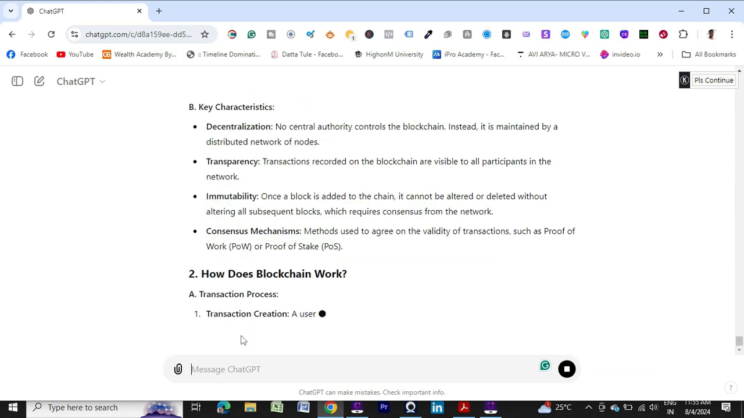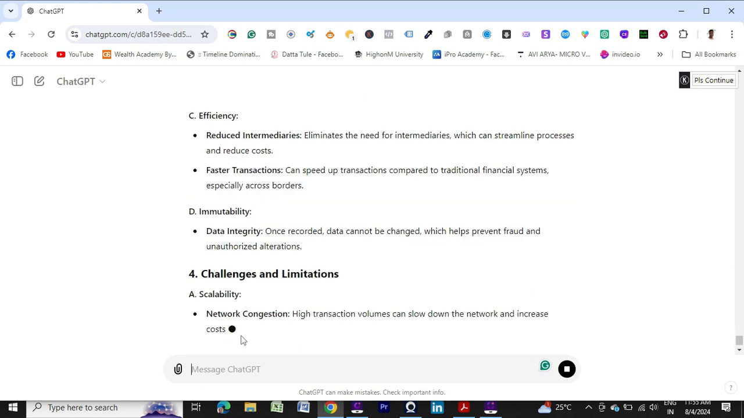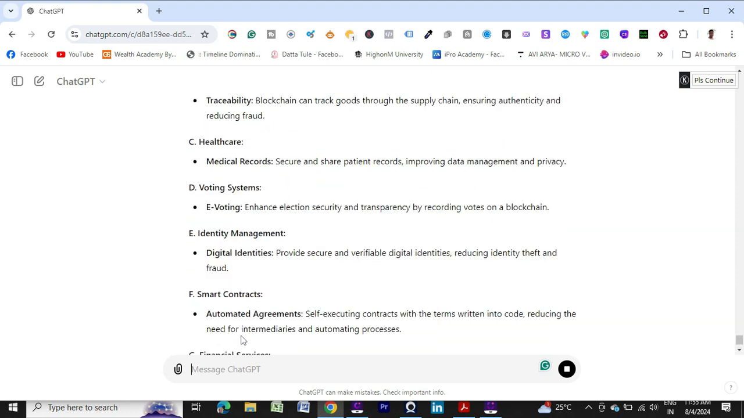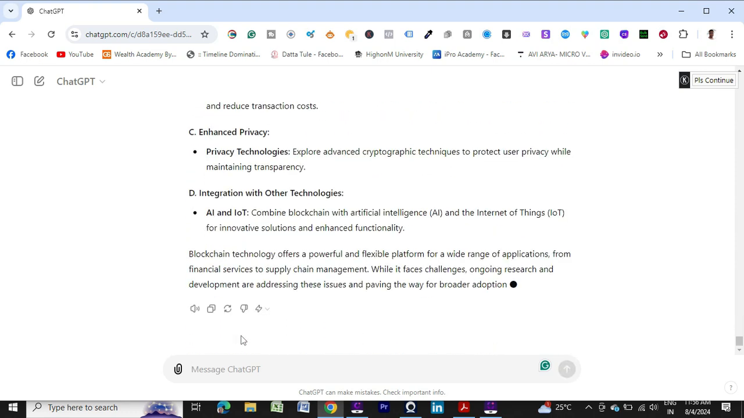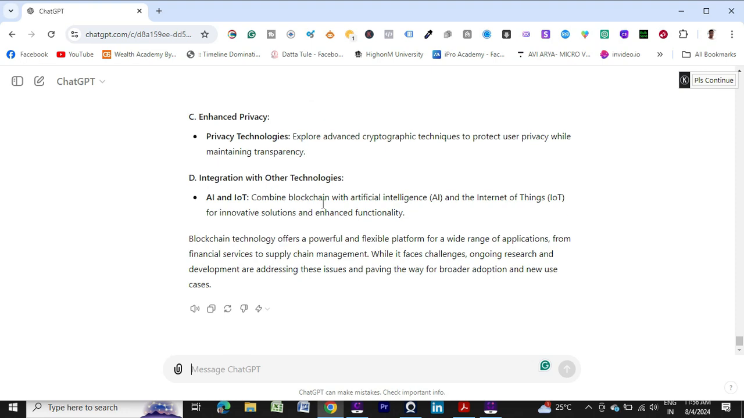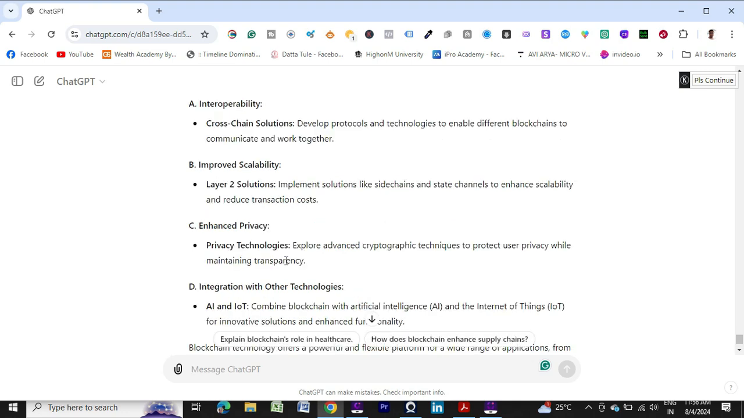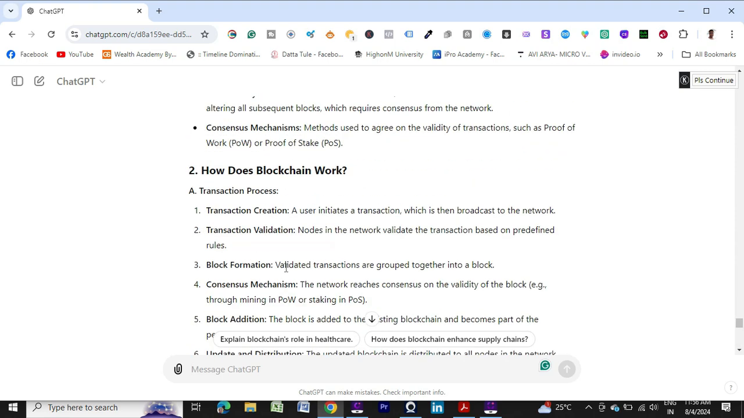So what is blockchain, how does blockchain work? Again, it's for detailed information, benefits of blockchain, challenges and limitations. Then again it's coming future, discretion or destruction. What I did not see, let me see. Future directions. Okay, so all the details for our informative details.